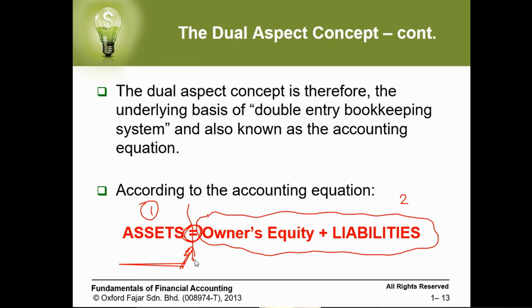So here you will ask, what does asset mean? What does liability mean? What does owner's equity mean? I already explained assets: assets are what we own, we as a company or as a business. The claims against those assets can be either what the company owes to the owner, which we call owner's equity, or what the company owes to others, which we call liabilities.